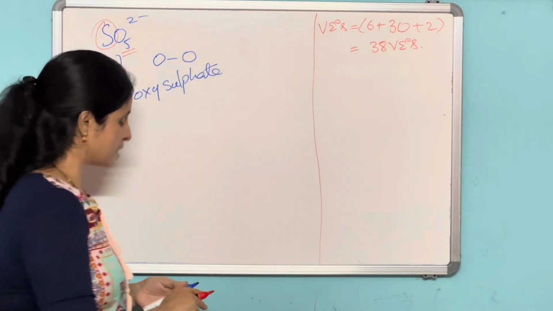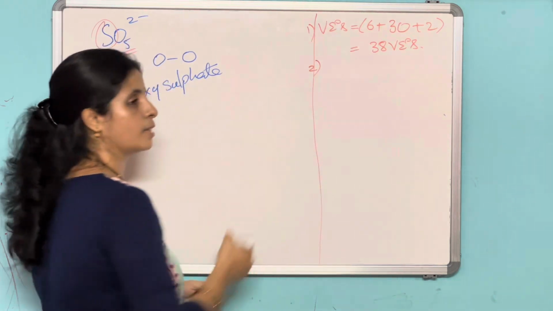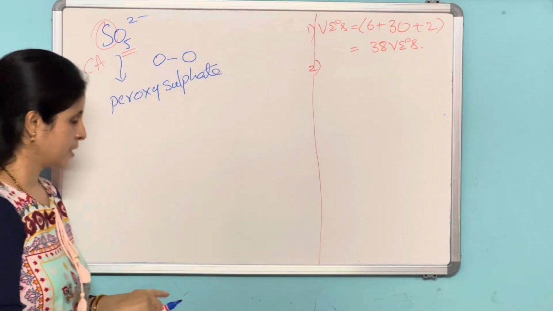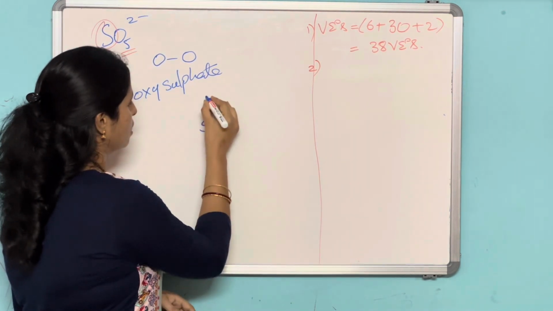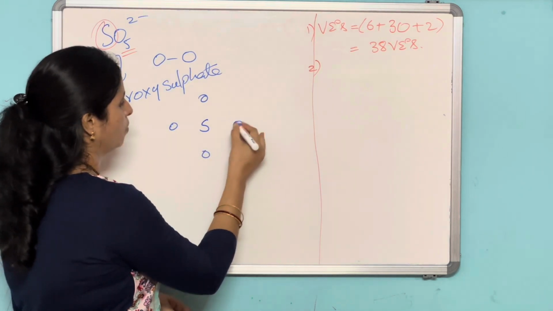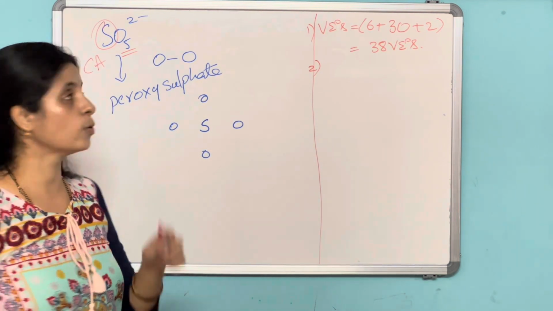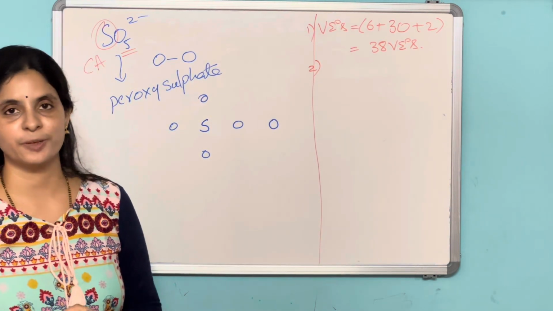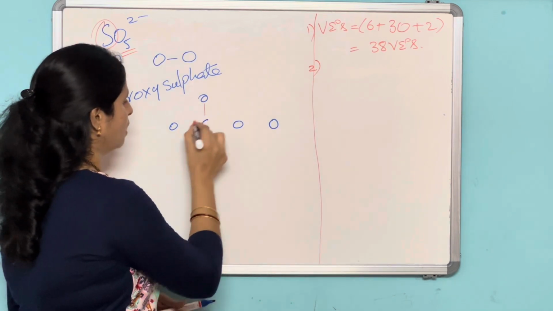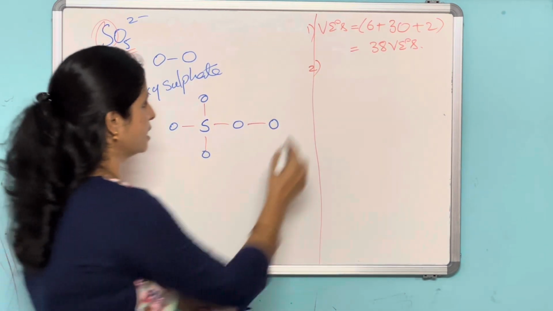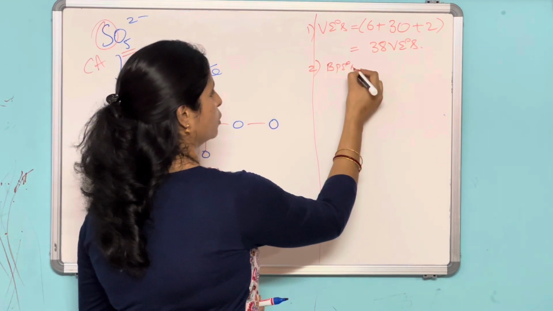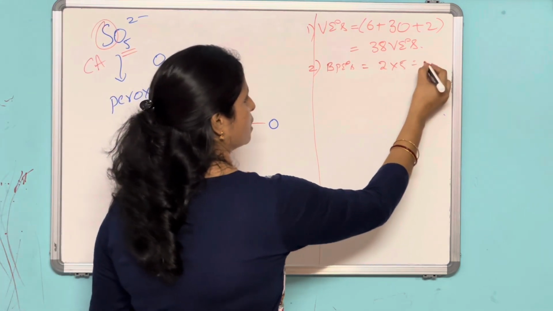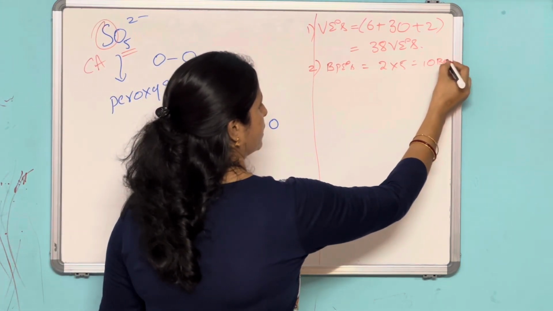Now the second step, writing the skeletal structure. Here S O O O O. Where to keep this another oxygen? I told you, here oxygen is attached to another oxygen. This point you have to remember. And how many bonds are in the skeletal structure? Bond pair of electrons is equal to 2 into number of bonds, 1, 2, 3, 4, 5. So 2 into 5 is 10 bond pair of electrons.